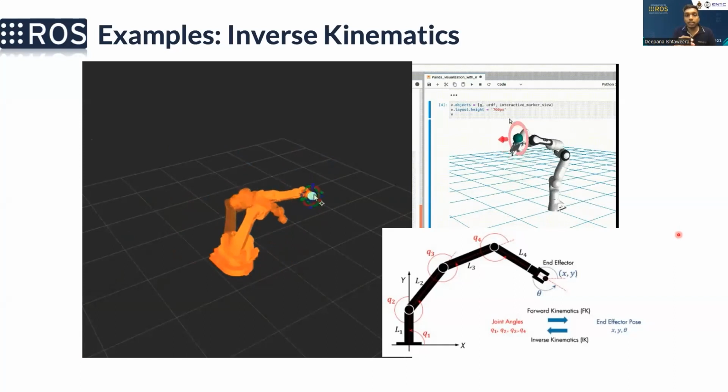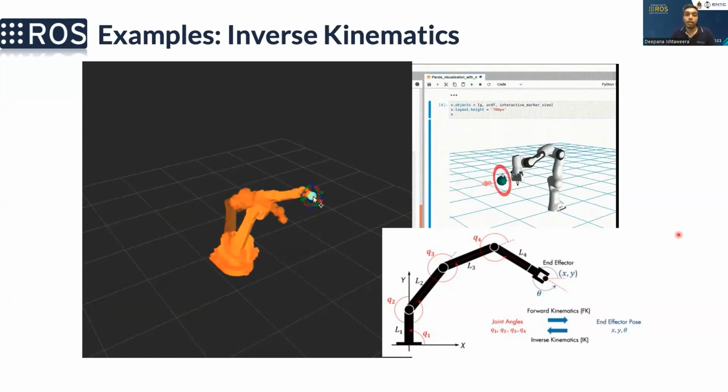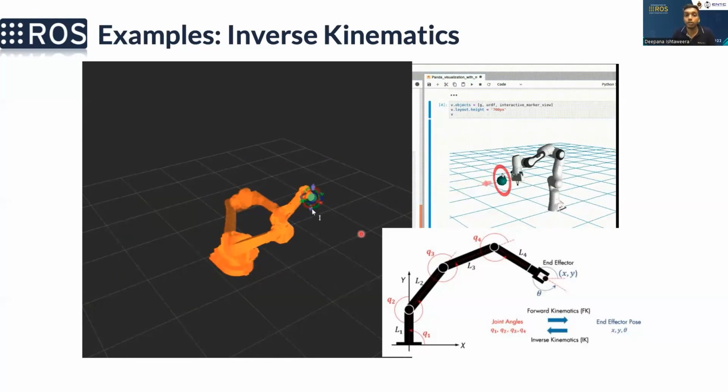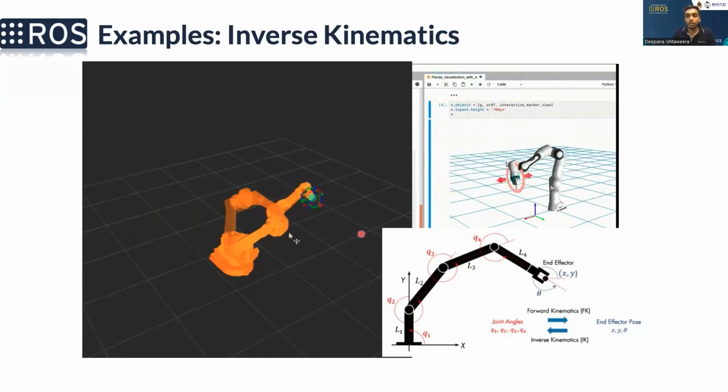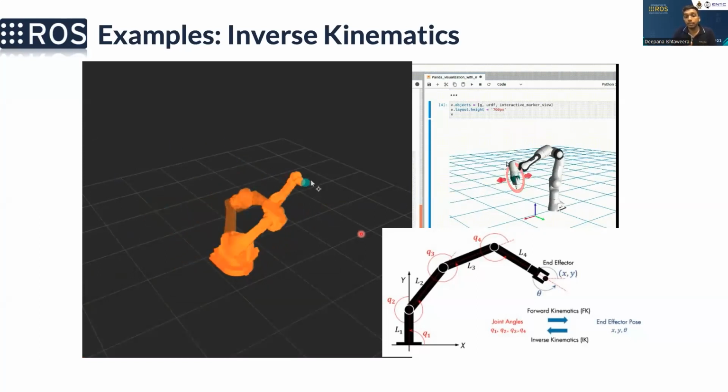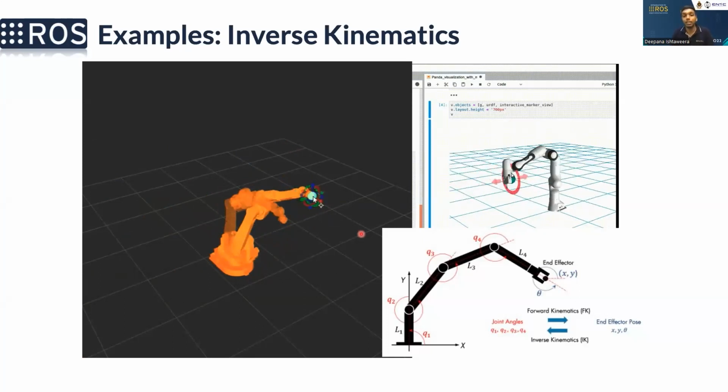What this is trying to do is follow the green ball here. And you can see that at some points, it fails to follow the green ball. Why do you think it happens like this? The reason, as I mentioned previously, is the workspace. There are certain locations where the end effector can't reach. On those occasions, the arm cannot follow the green ball.